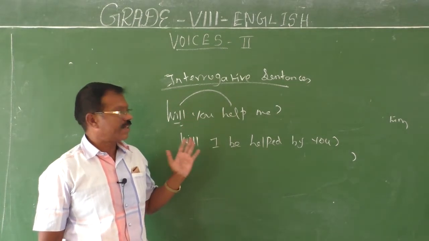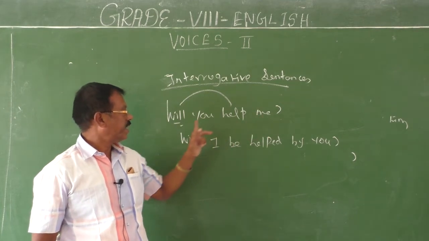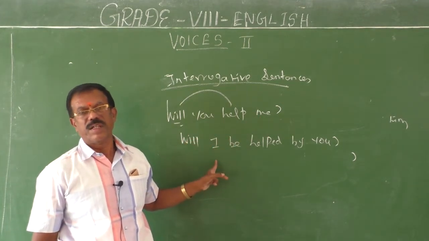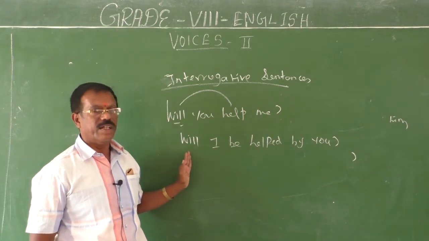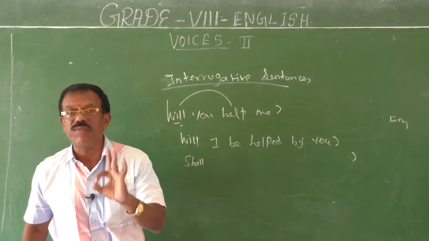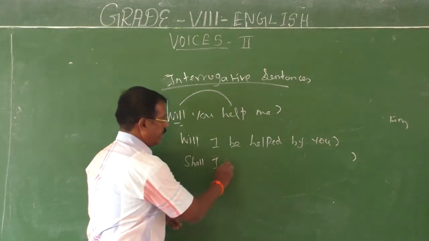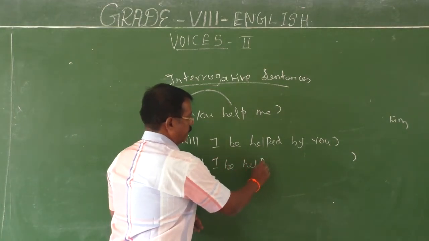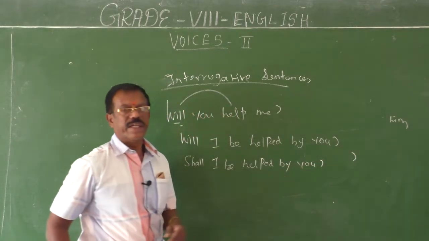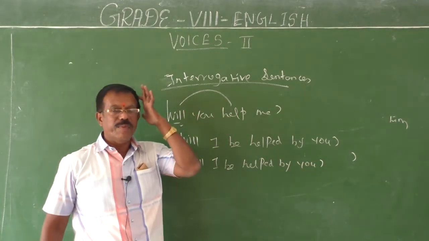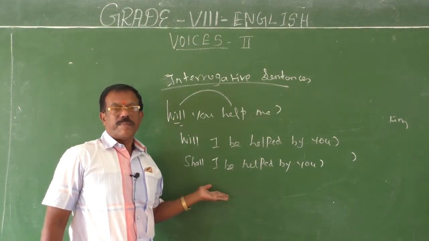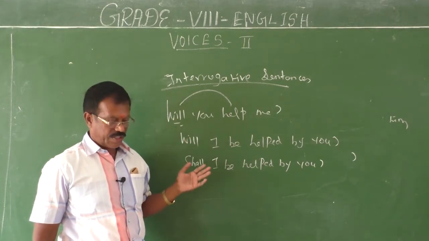But here you may have a contradiction. See, me here is changed into I. Me is the object form; I is the subject form. But I will never be preceded by will. Therefore you can use shall instead of will. So, shall I be helped by you? So, will you help me? Shall I be helped by you? This is the passive structure for this question.